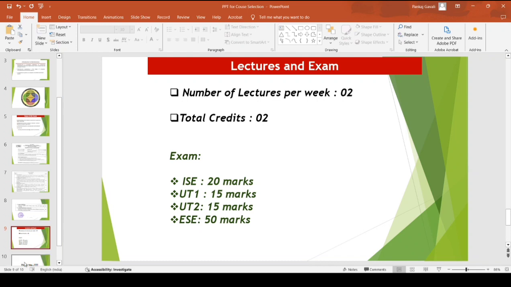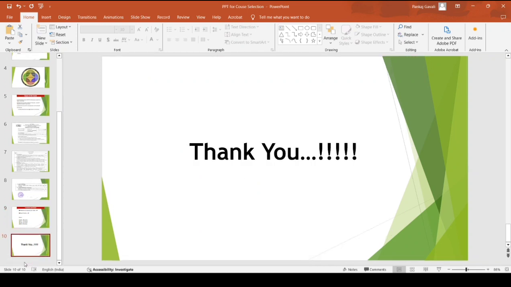So this was all about the fundamentals of mechatronics, the course content of mechatronics, and the lecture and exam plan or structure. If you have any queries related to this subject, the content of this subject or the scope of this subject, you can contact me at the Mechatronics Engineering Department.